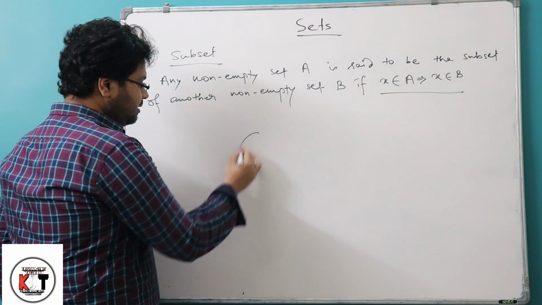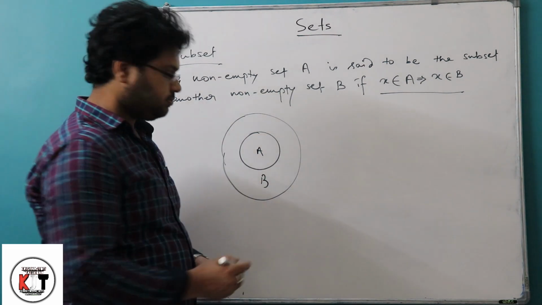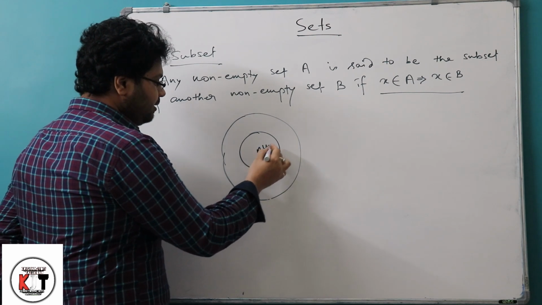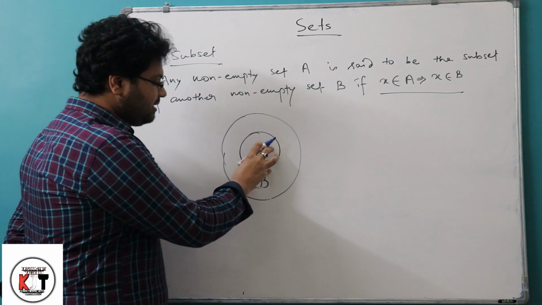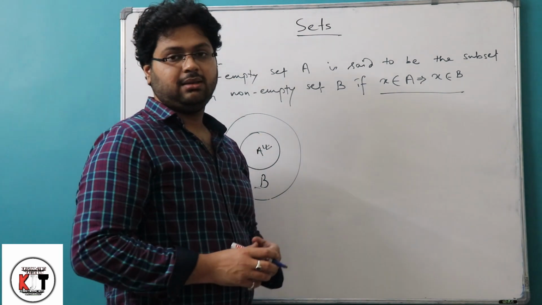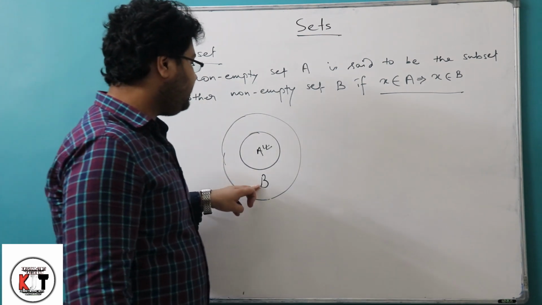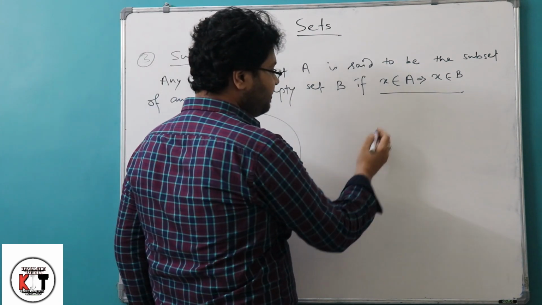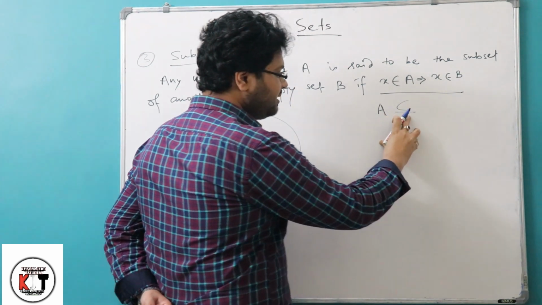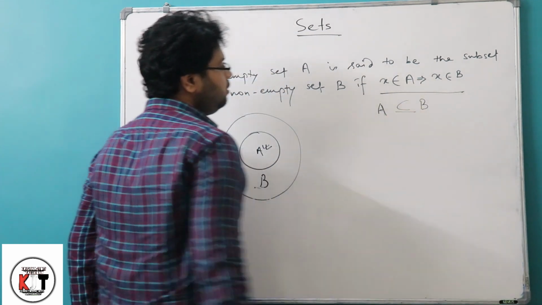That is, suppose this is the set capital A, then B will be larger than A. So from this picture it is clear that if we take any element from this set, and as this set is contained in B, all the elements of A will also be the elements of B. So that's why A will be the subset, and in other words we can also say that B will be the superset of A. The subset is represented by that notation, that is A is a subset, and we give this underline, and this means equal to B. That means A is either a subset of B or A is equal to B.